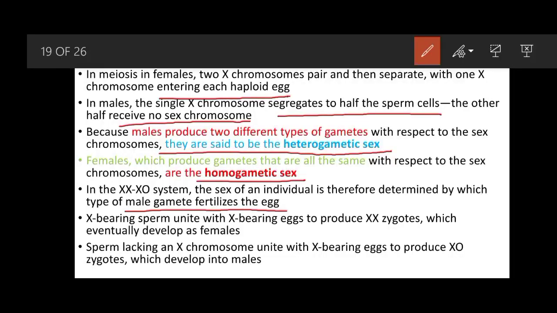And when a sperm containing no X chromosome fertilizes the egg, then the phenotype will be male. So X bearing sperm unites with the X bearing eggs to produce the XX zygote, and this eventually develops into female. But sperm lacking X chromosome, when it unites with the X bearing eggs, produces the XO zygote, and it will develop into males.